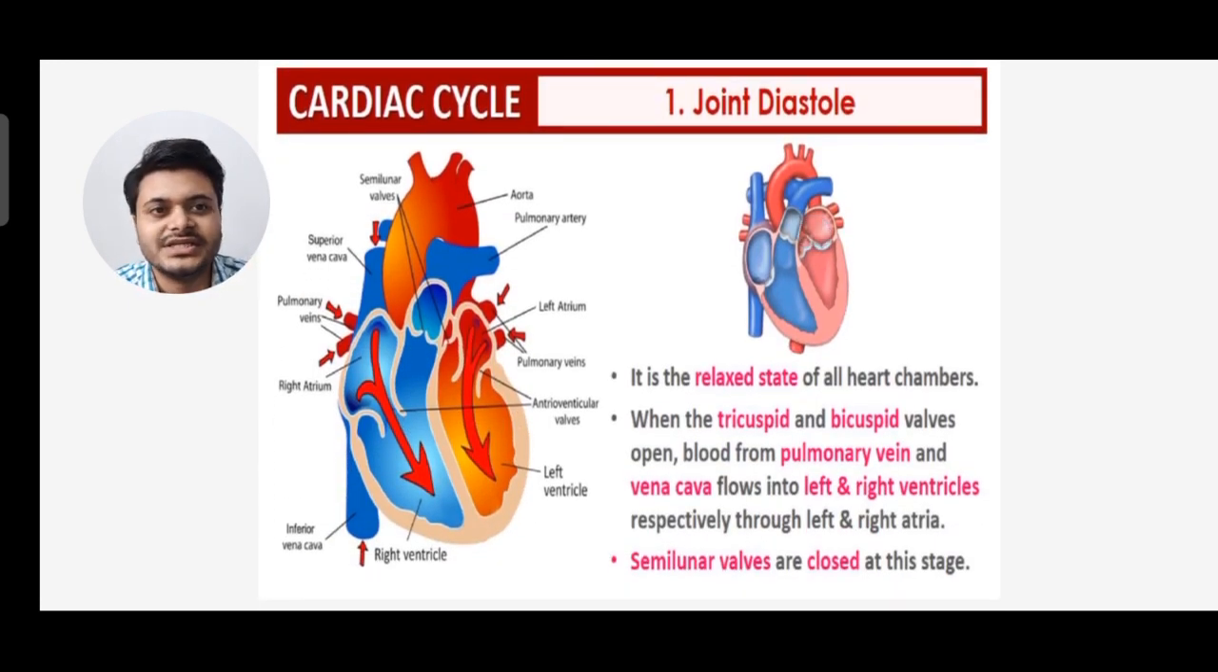So first is joint diastole. It is the relaxed state of all heart chambers, when the tricuspid and bicuspid valves open. Blood from the pulmonary vein and vena cava flows into the right and left ventricle respectively through the right and left atrium. The semilunar valves are closed at this stage. So in joint diastole, it is the relaxed state of all heart chambers and the semilunar valves are closed.